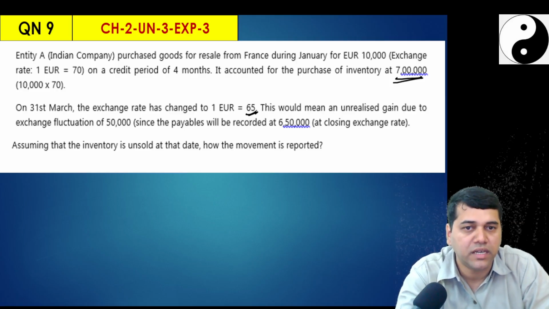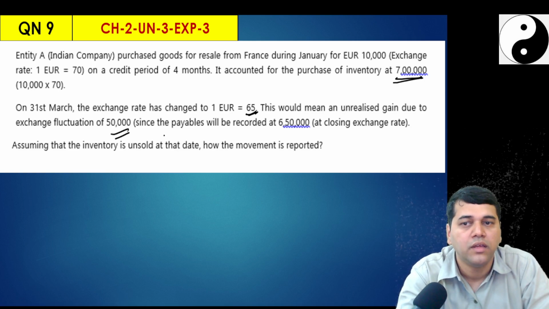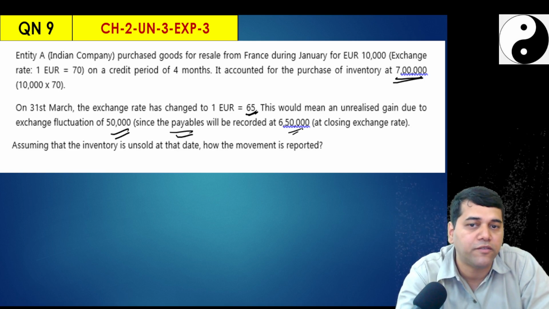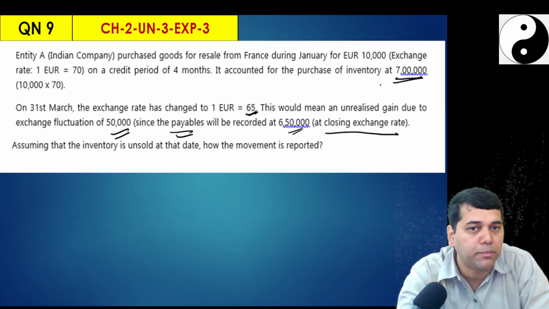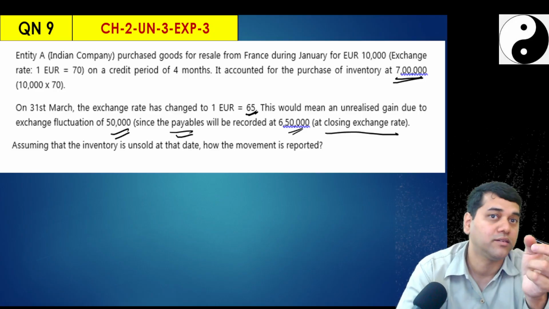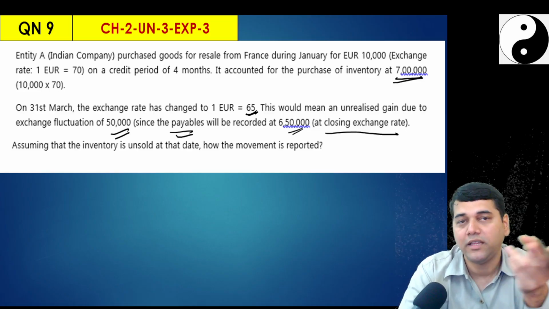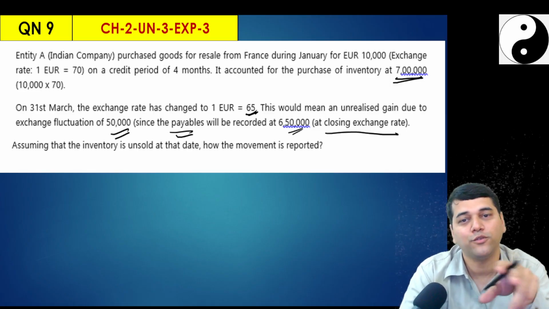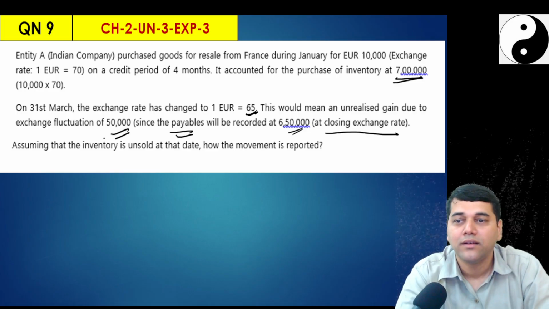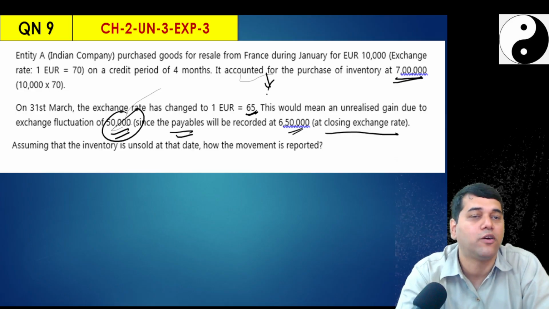This would mean that the unrealized gain due to fluctuation is 50,000. Why? Since the payable will be recorded for 6,50,000 at the closing rate. Why? Because among these two, which is my monetary item? Creditor. Inventory is not monetary, so you are not going to restate inventory now. And if you restate the creditor, you are going to make a gain. Why? Because your exchange rate fell down.